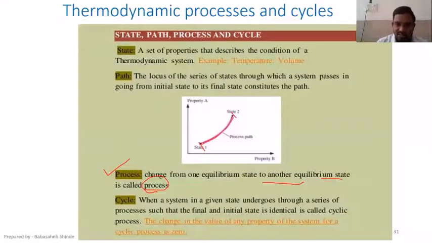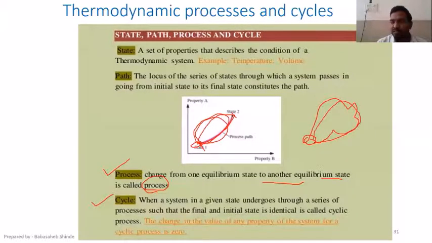Suppose after changing to state 2, it has returned to its original state. Then we can say that it has completed a cycle. When a system undergoes a number of state changes, but finally returns to its original state, we can say that it has completed one cycle. Initial and final properties have to be the same, and when that condition is met, the process has completed a cycle. Is that fine?